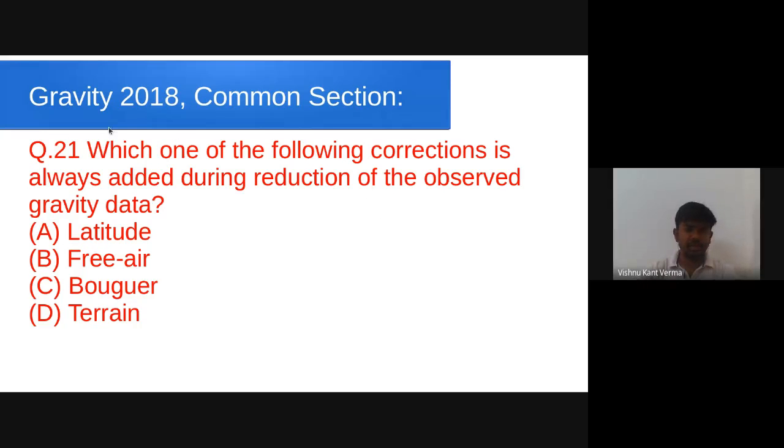Our next question is again 1 mark question, gravity 2018. Which one of the following corrections is always added during reduction of the observed gravity data? Always added. We know that free air correction can be positive or negative. Bouguer correction can be positive or negative, whether the elevation of the measurement station is above the datum or below the datum. Latitude correction can also be positive or negative, but the terrain correction over the land is always positive. So correct option is D here.